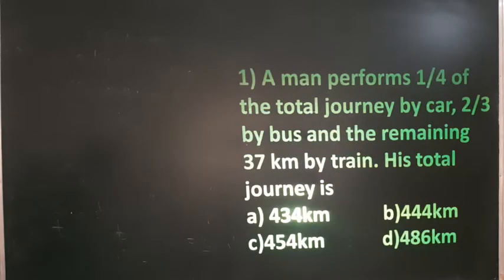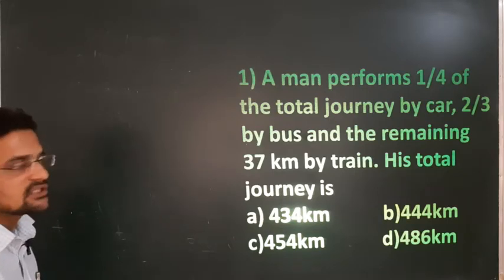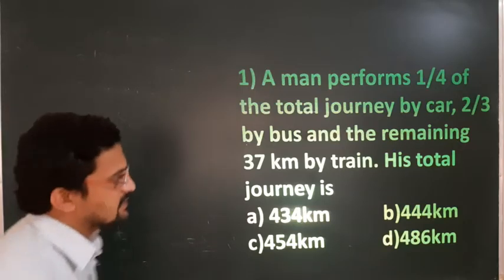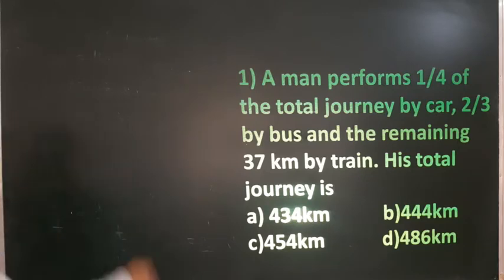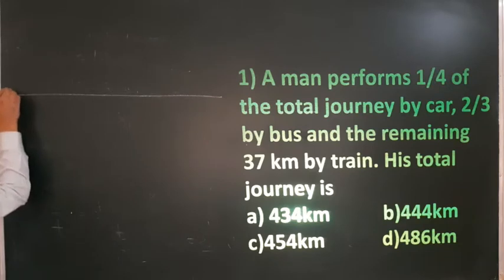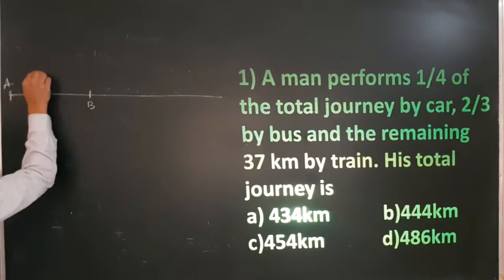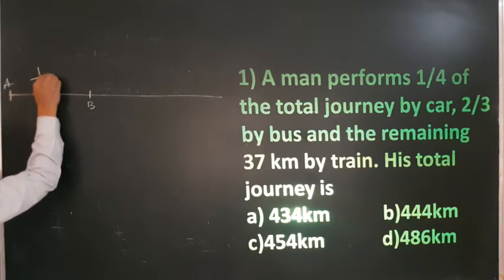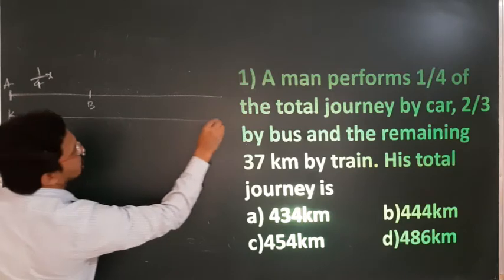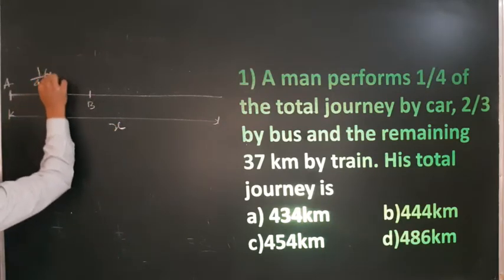So here is the first question. A man performs 1/4 of the total journey by car, 2/3 of the total journey by bus, and the remaining 37 km by train. His total journey is. So what is given? A man starting from here, there are 3 points. He started from A and went A to B, which is 1/4 of x, because we don't know the total length, that is x, but from A to B it is 1/4 of x total.